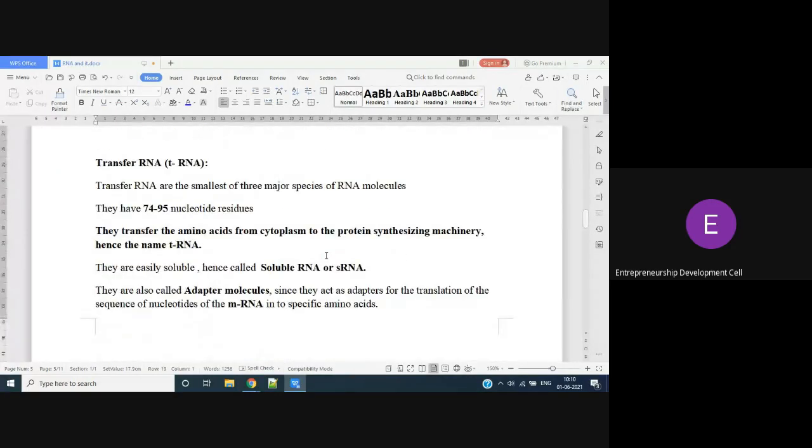Now we will see tRNA. tRNA is the smallest of RNAs and it will have 74 to 95 nucleotide residues. tRNA, the name itself indicates, T means transfer. They will help in the transfer process. What will they transfer? They will transfer amino acids from the cytoplasm to the protein synthesizing machinery.